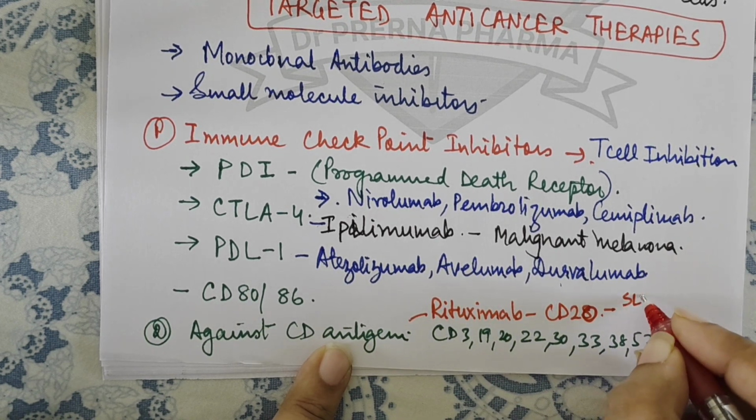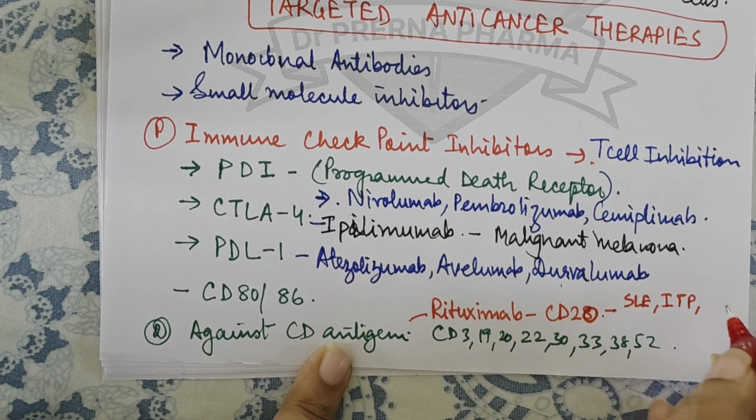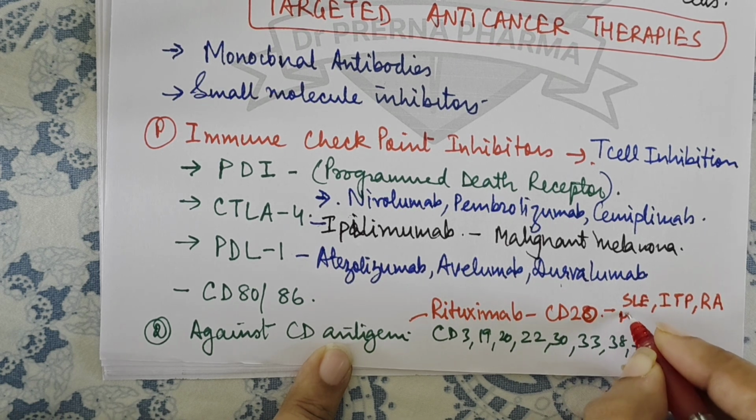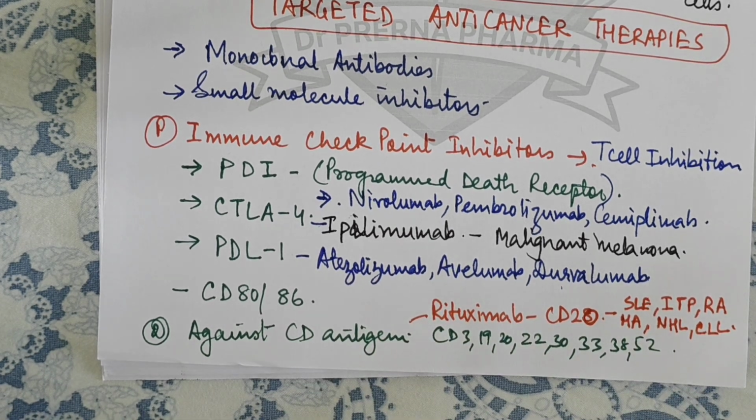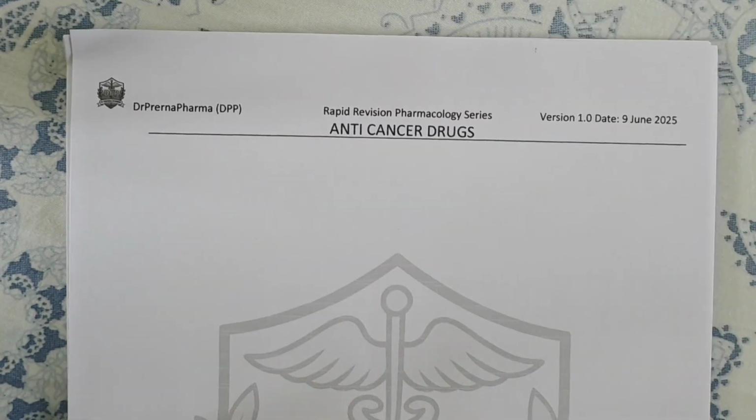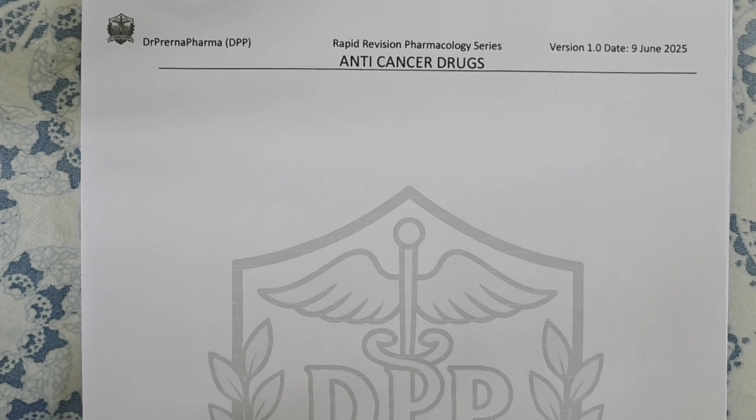It is used in SLE, in idiopathic thrombocytopenic purpura, in rheumatoid arthritis. Then it is used in hemolytic anemia. It is also used in non-Hodgkin's lymphoma, and it is used in CLL, that is chronic lymphoid leukemia, right? So this is about the first category. Then there are monoclonal antibodies.